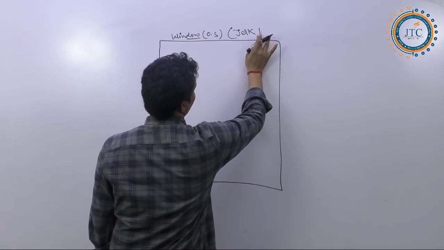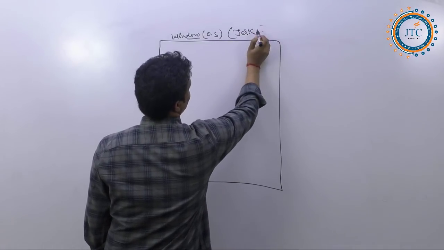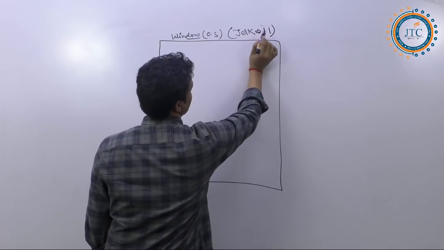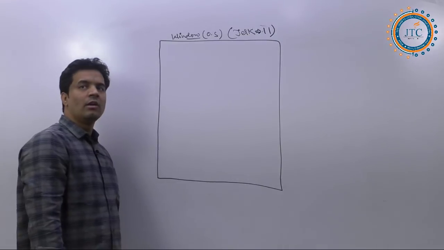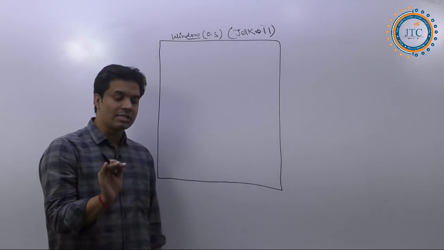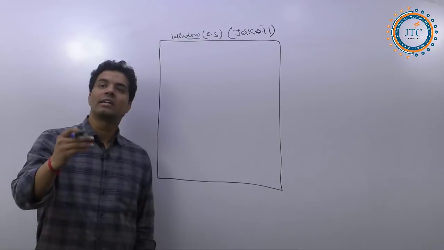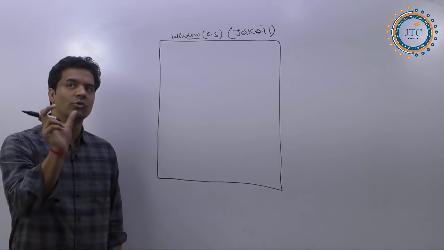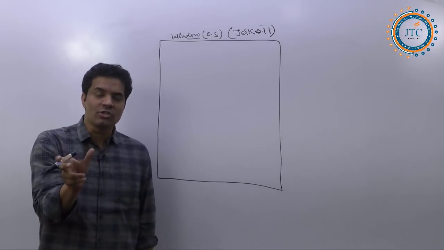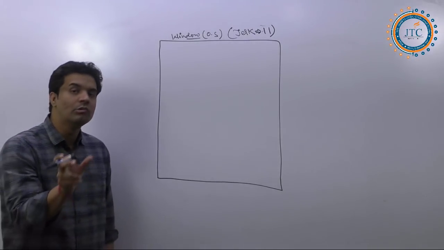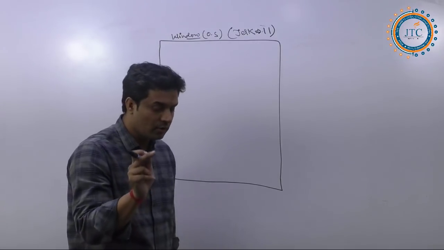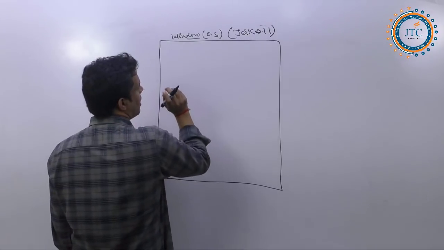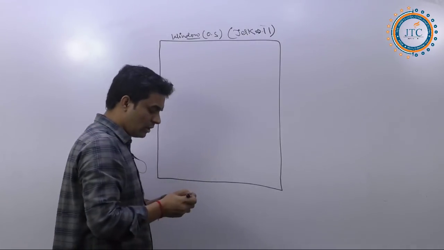What do you have to install now? JDK. At present, you can install JDK 11, which is the latest one. Now, the JDK setup file comes different for the different operating systems, right? So you need to think about which operating system you are going to download the JDK for. Getting my point? Okay.